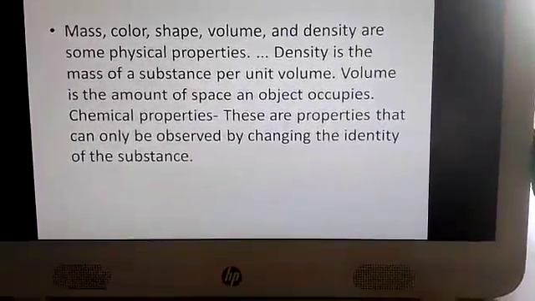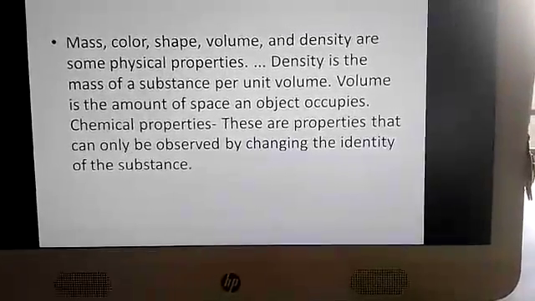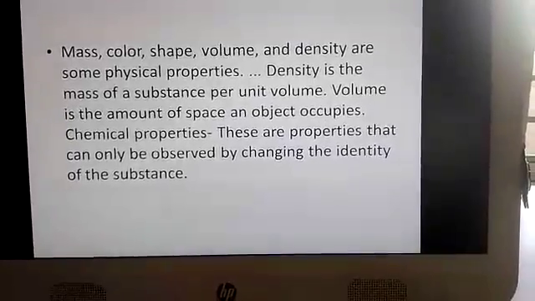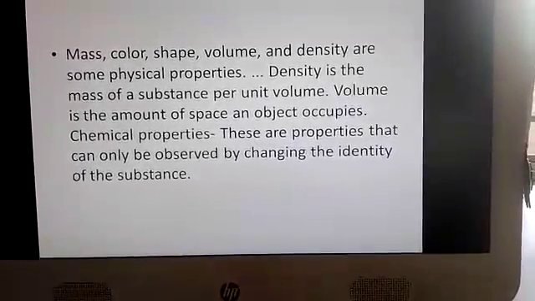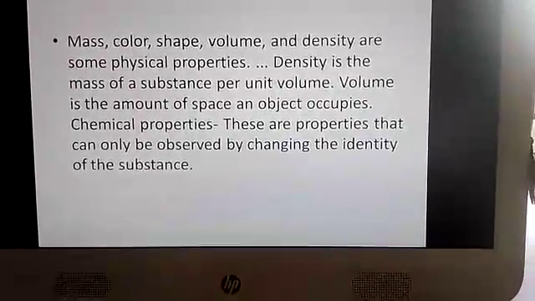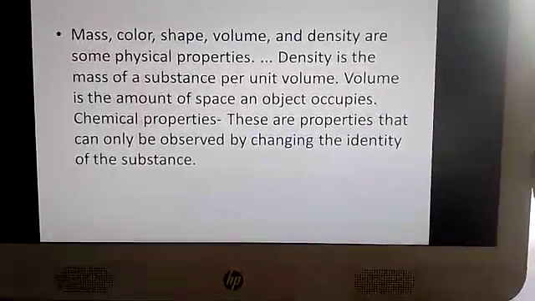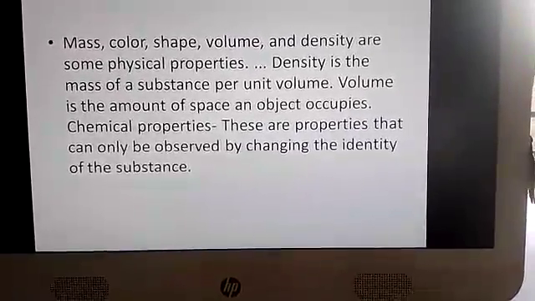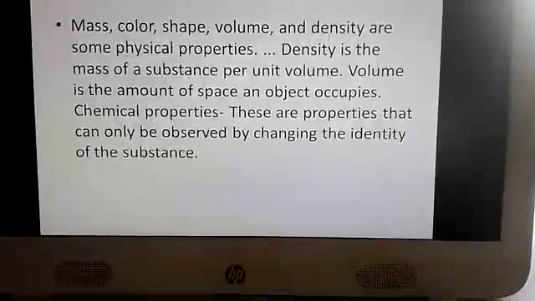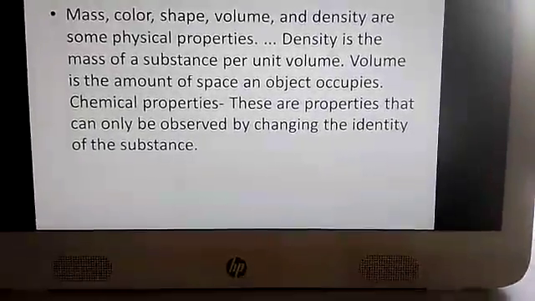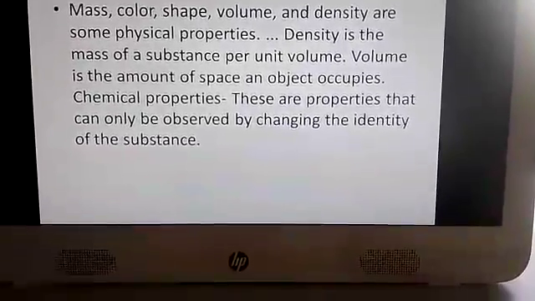Volume is the space occupied by an object. For example, take a bottle. The bottle has a mass of atoms, which we can say is density. When it is placed on a table, the space occupied by the bottle is the volume. And density is the mass of a substance. We can say weight also, the weight of a substance.